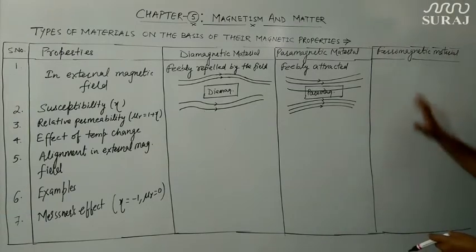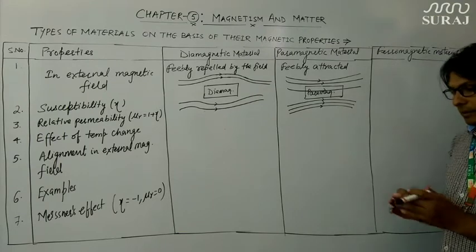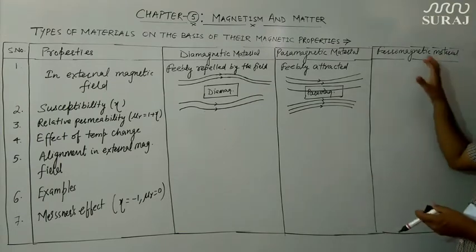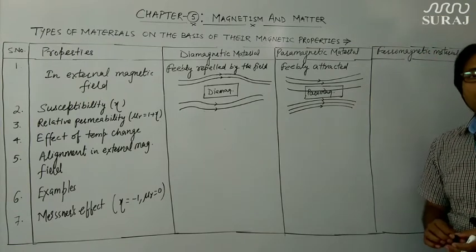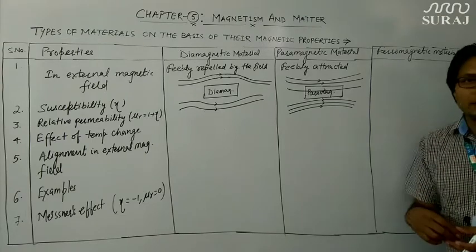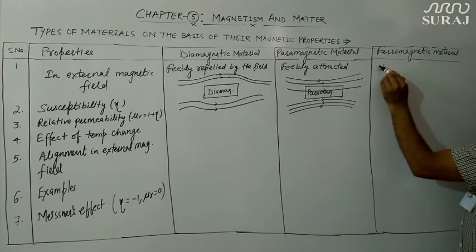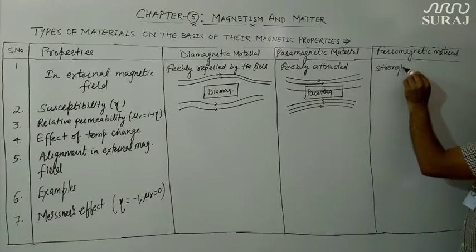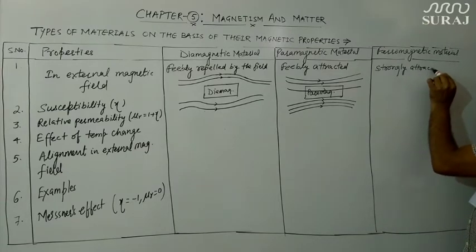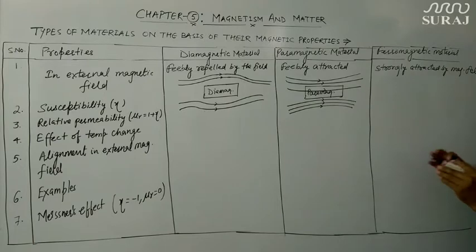Now we are coming to the ferromagnetic material. In the case of ferromagnetic material, the alignment of dipole moments produced within this material is such that they are strongly attracted by the external magnetic field. So they are strongly attracted by the external magnetic field.